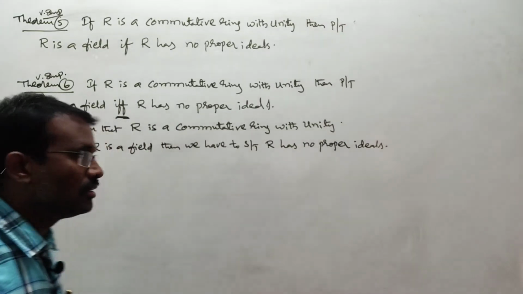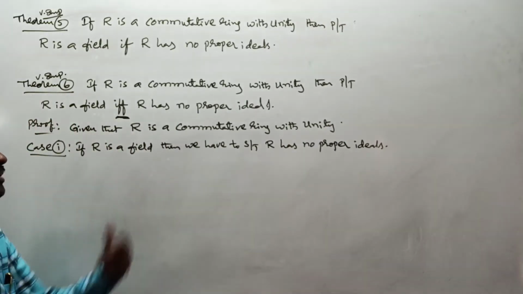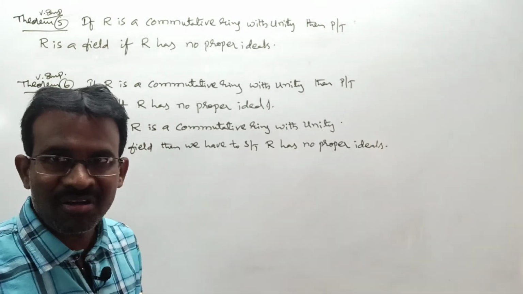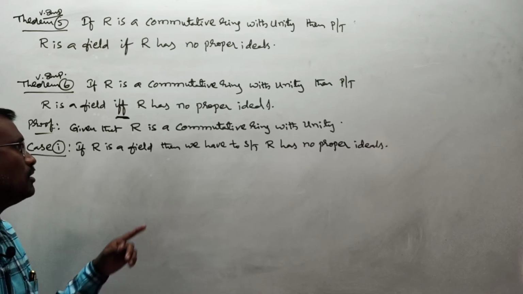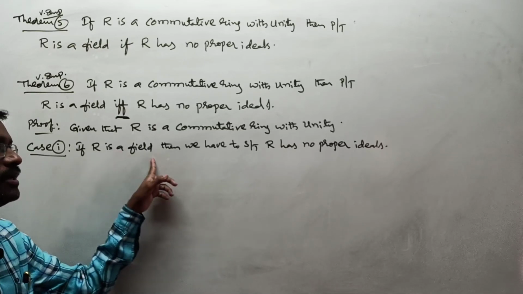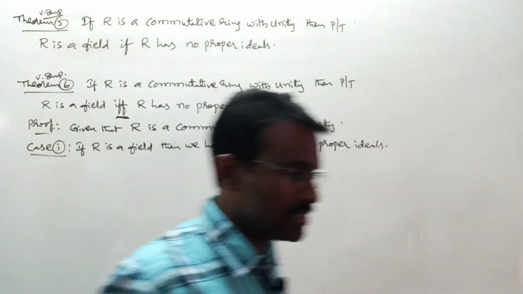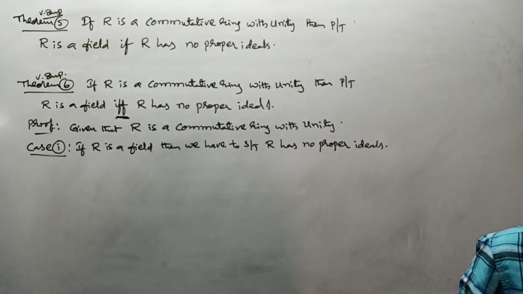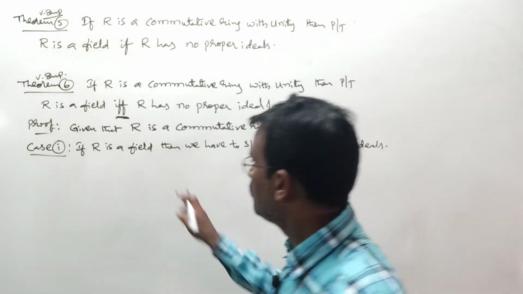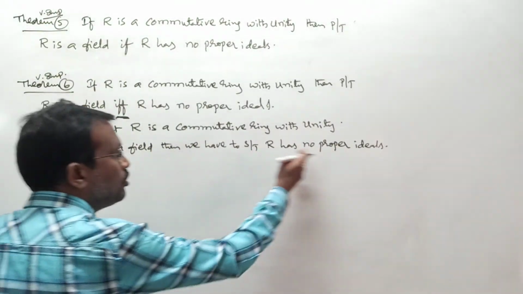Right? Is it the statement of your theorem number 3 or not? Once go to your theorem number 3. What is that? If R is a commutative ring with unity and if R is a field, then R has no proper ideals, right? That is your theorem number 3. Every field has no proper ideals, I gave. The meaning of this is every field has no proper ideals.